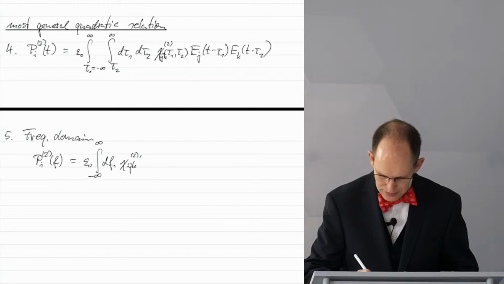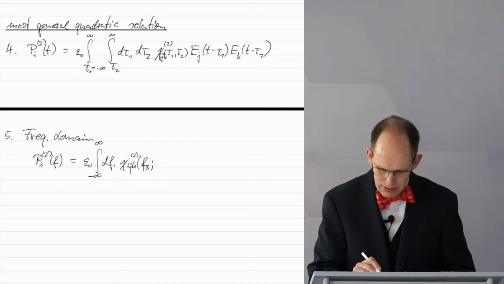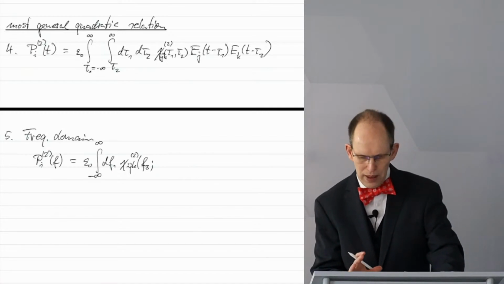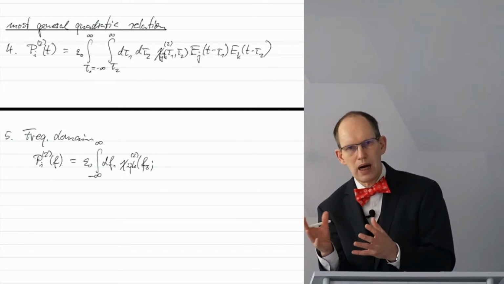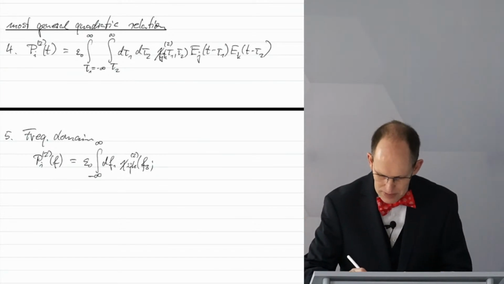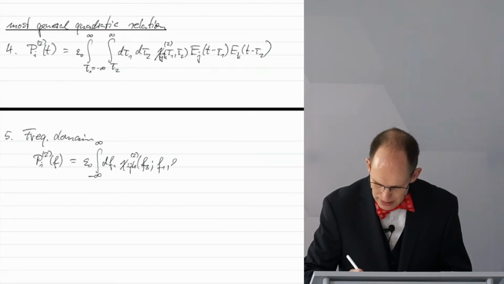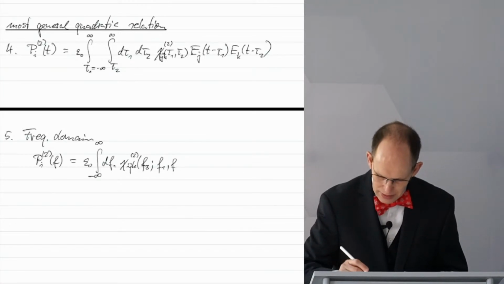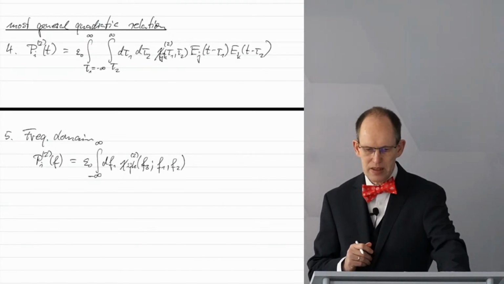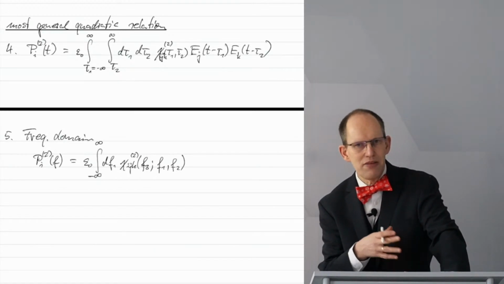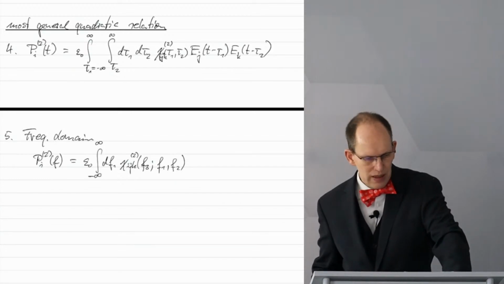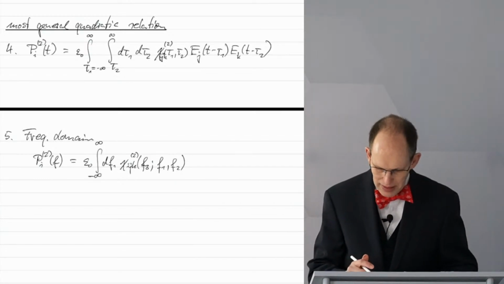So we have the susceptibility now in frequency domain, and it's written in a special way. We actually write 3 arguments, although 2 arguments would be sufficient. The arguments that are sufficient in principle are F1 and F2, the two frequencies of these electric fields, but we also write their sum, F3, in order to make it clear.